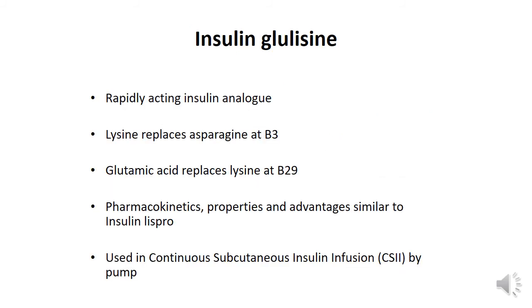The same pharmacokinetics which applied to Lispro and aspart applies to glulisine also, and insulin glulisine has been used as a continuous subcutaneous insulin infusion by a pump.